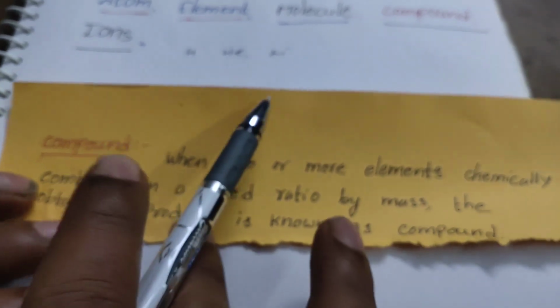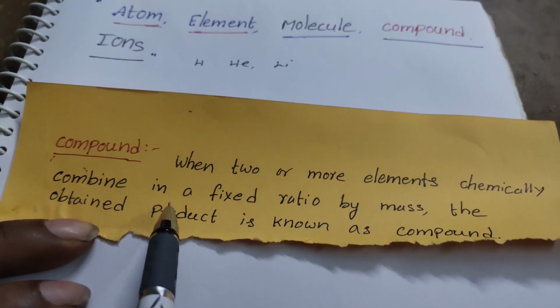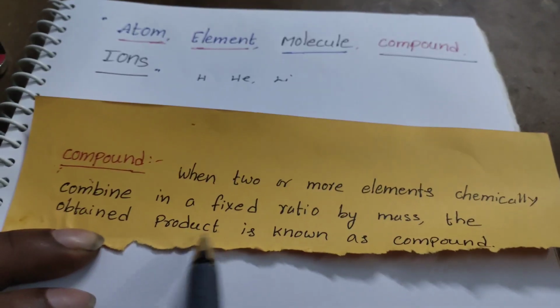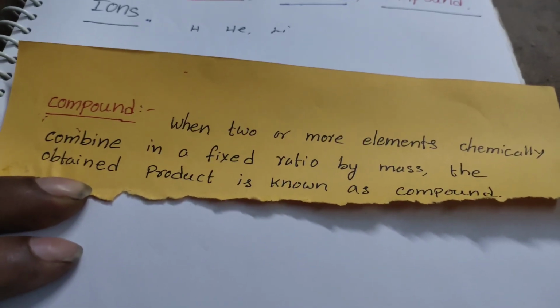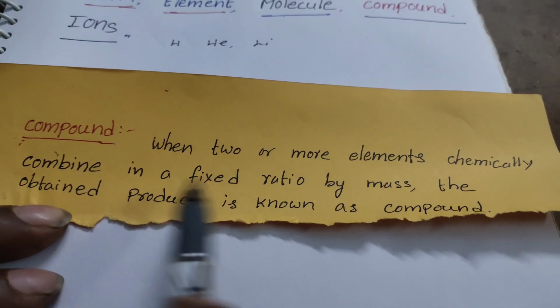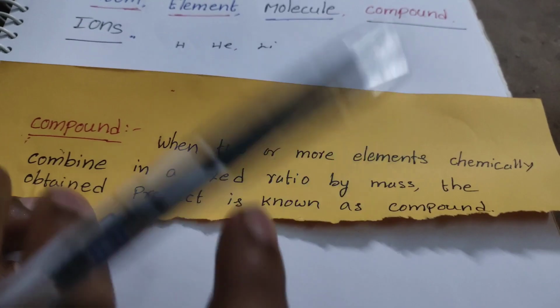Next one is the compound. When two or more elements chemically combine in a fixed ratio by mass, the obtained product is known as a compound.